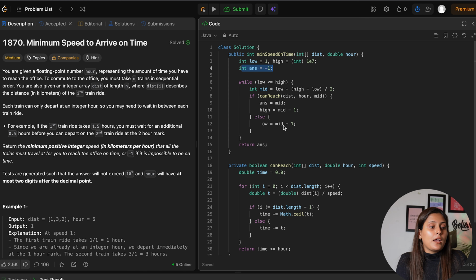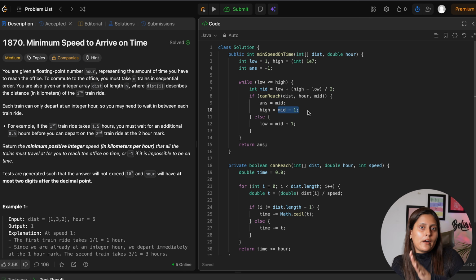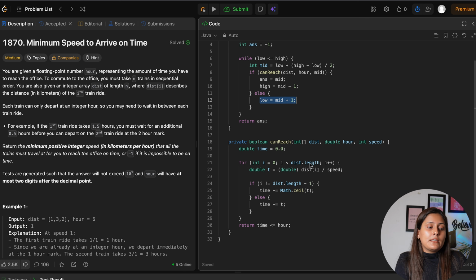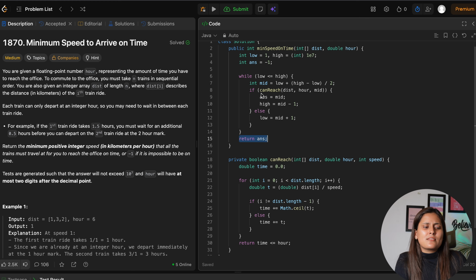Now we want to run this as a binary search, so we will close this in a while loop: while low is less than or equal to high. We calculate the mid index and call the function with this mid speed. If it is possible, remember we save that mid in the answer and move towards the left side, and for that we move high to mid -1. Else, if not possible, we search in the right half by moving low to mid +1. At the end, we return our answer. If it was possible, the answer would have updated itself and will be a valid, minimum speed, or else it will return -1.